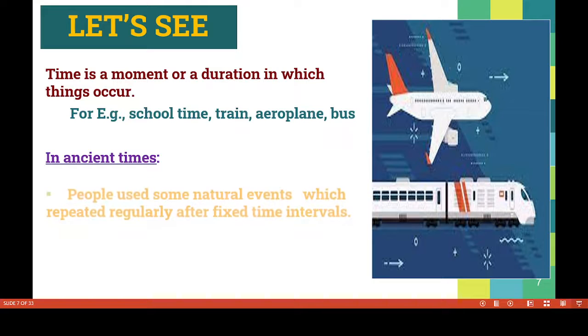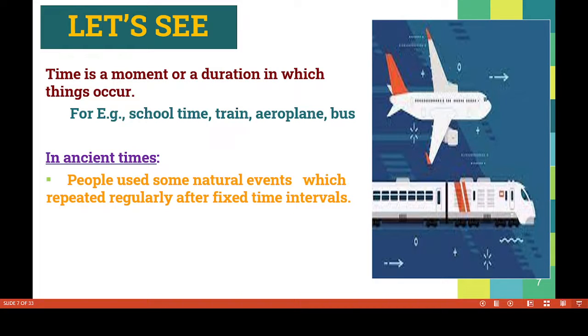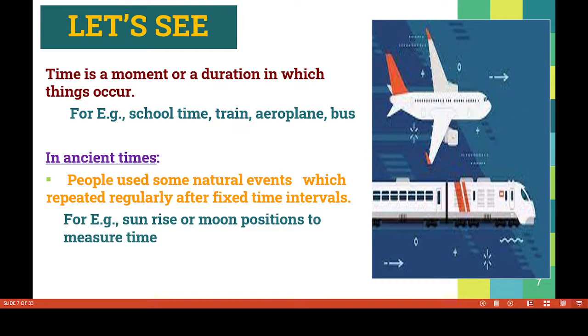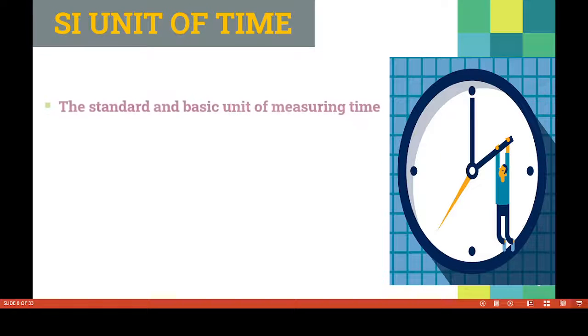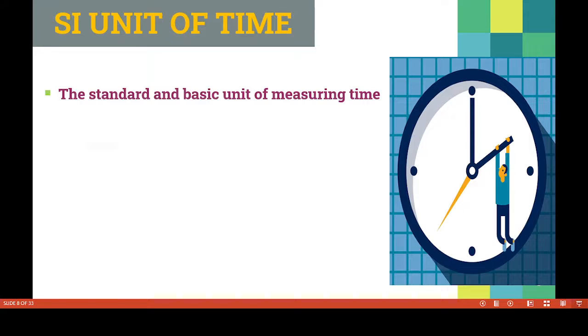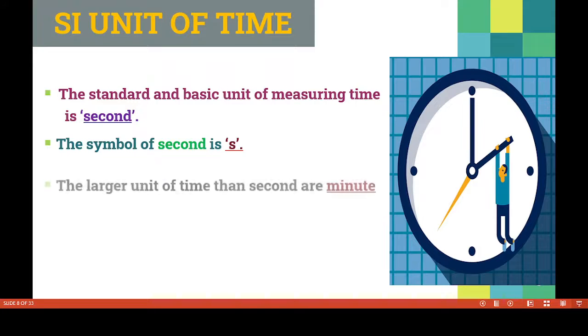In ancient times, people used some natural events which repeated regularly after fixed time intervals, for example, sunrise or moon positions, to measure time. Now, the unit of time. The standard and basic unit of measuring time is the second. Yes, children, you already studied this in mathematics, I think. The symbol of second is s.